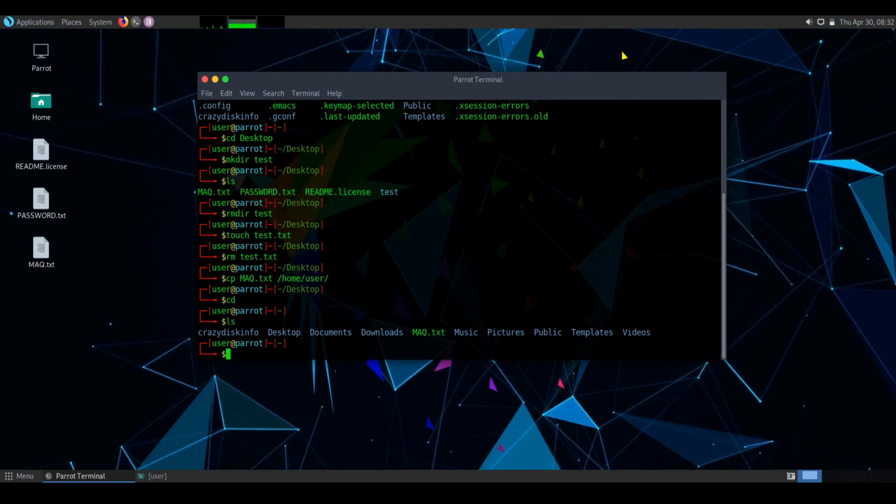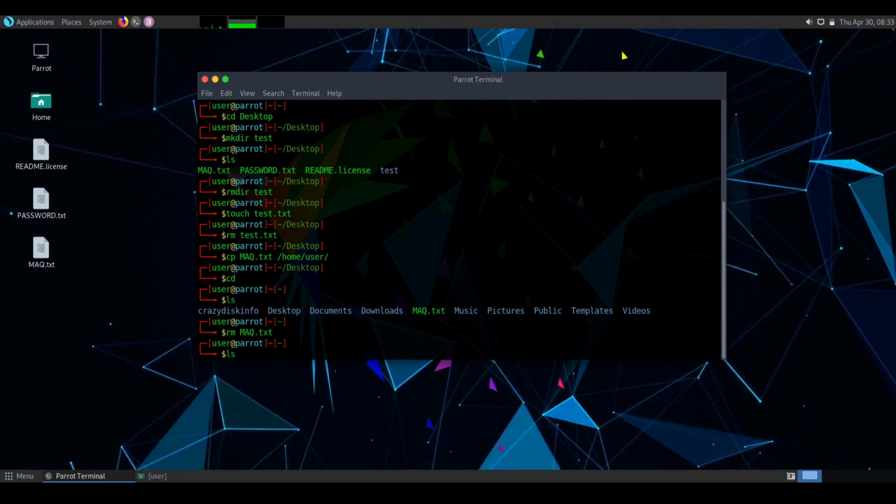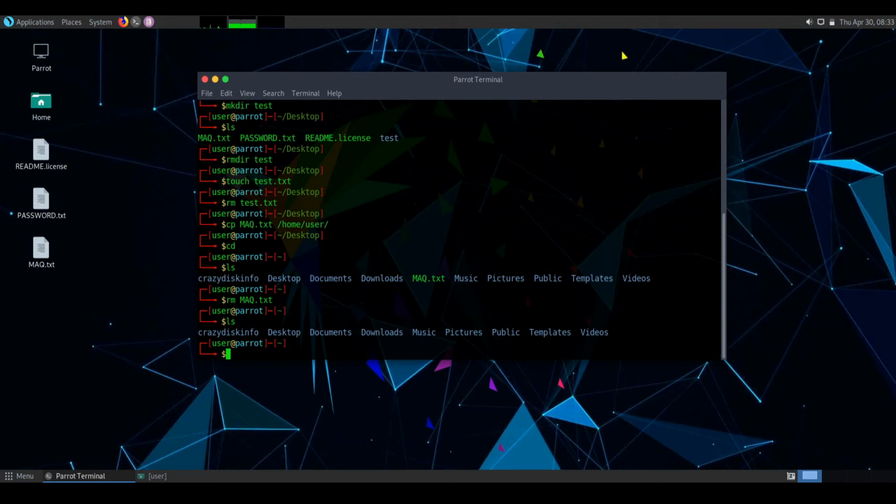So here you can see it is now present in the directories also. So we are removing the file. And now you can see the file is deleted.